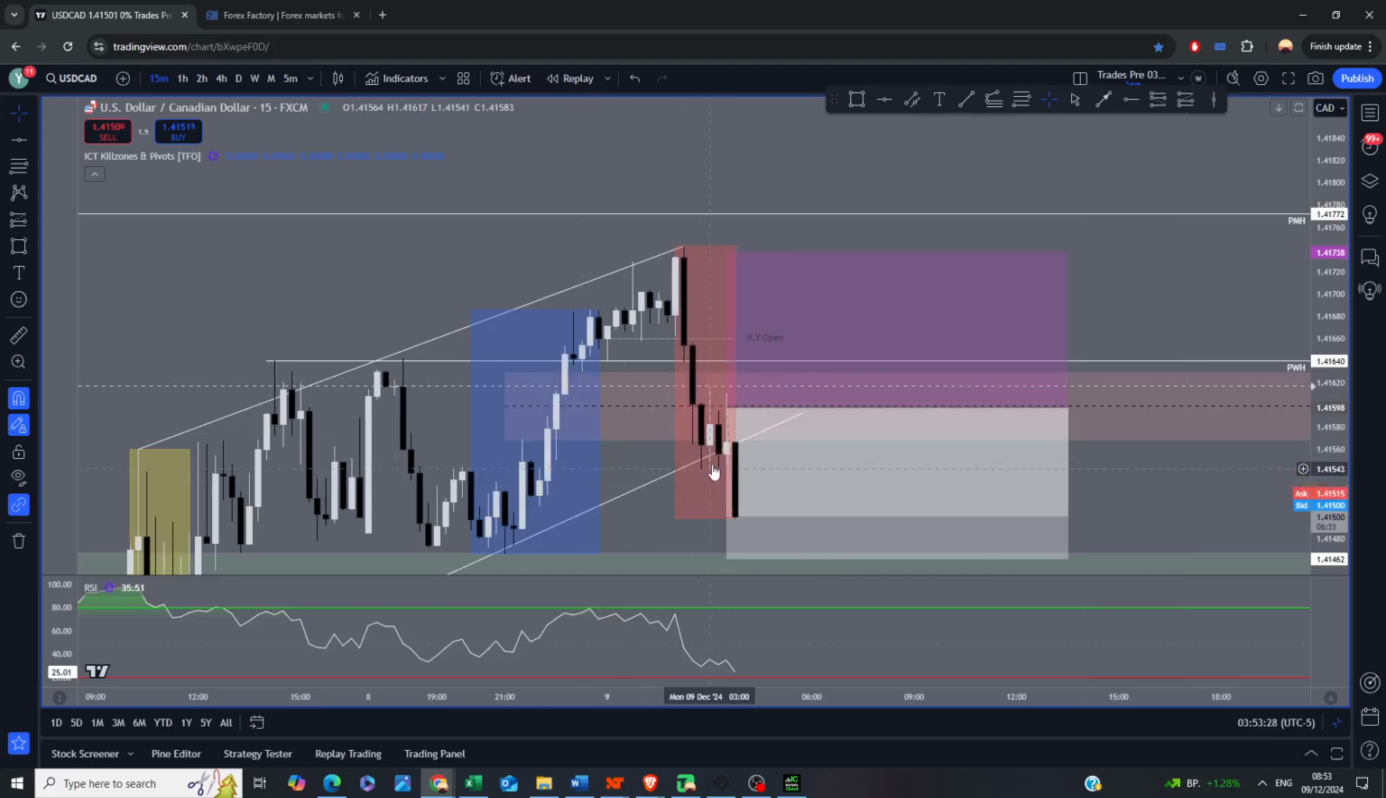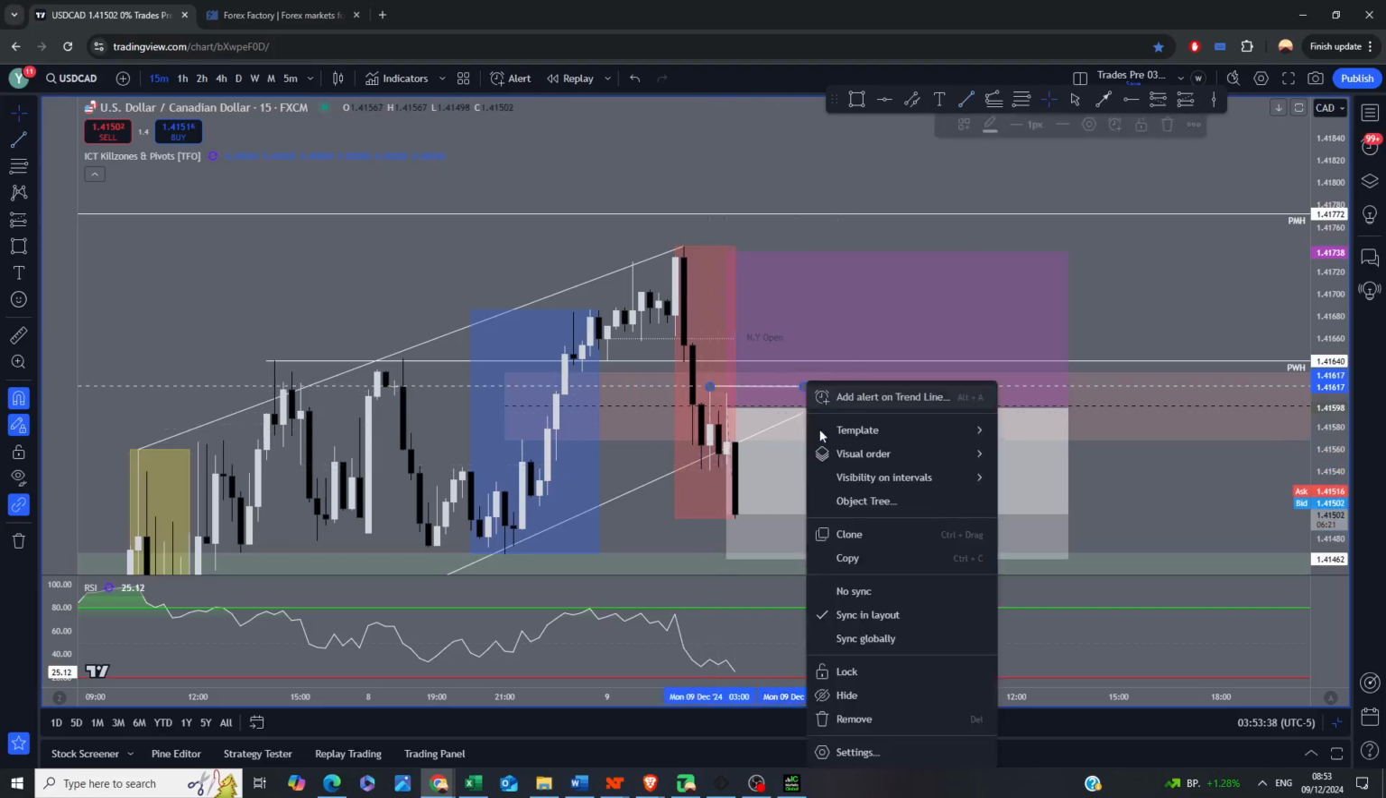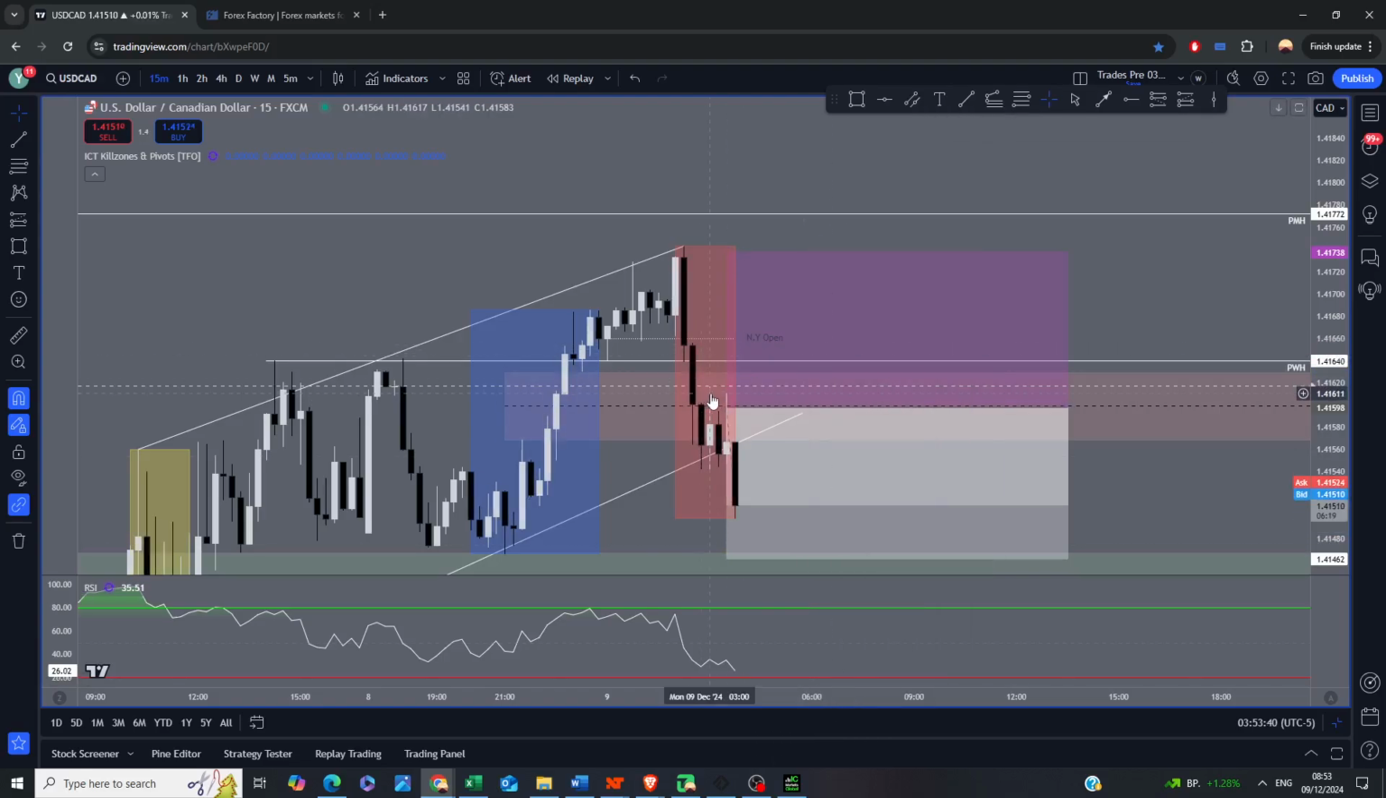We came in, we held that 50% off that inverse fair value gap, put in this candle where price took out highs and lows of previous candles, and I moved my target entry to the highs of the previous candle. This candle was high, and yet I didn't get an entry.